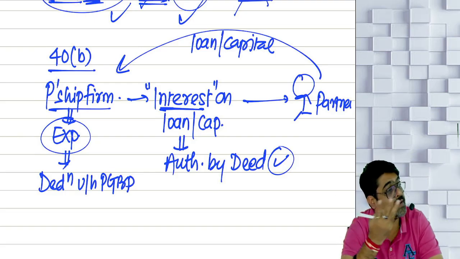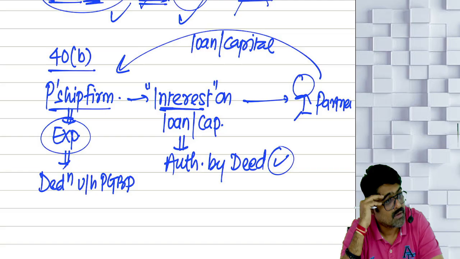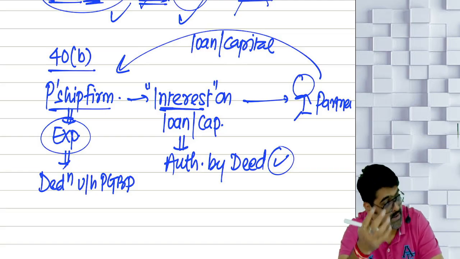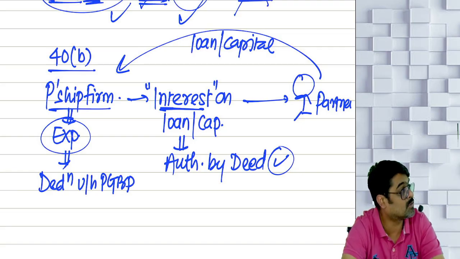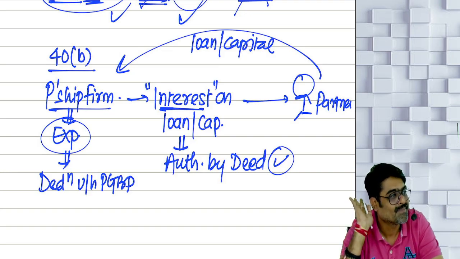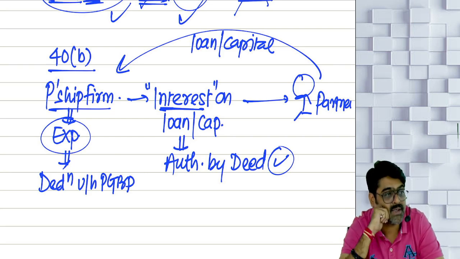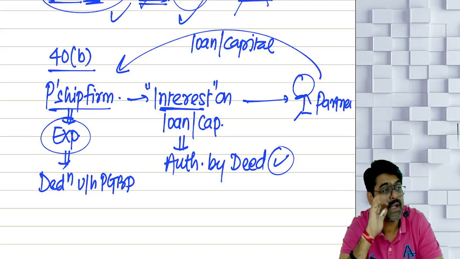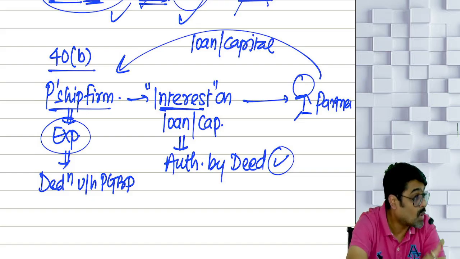It can specify 20% also, or 25% also. So what do you expect, that we are going to allow the full interest? No, even if it was authorized by the deed, we are not going to allow more than 12%. So the maximum interest which the firm can claim as a deduction is interest up to 12%, but only if it is authorized.